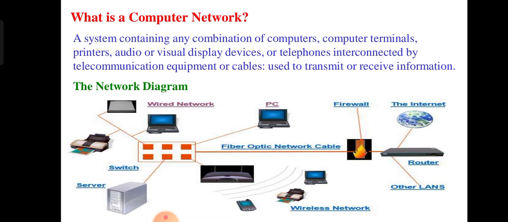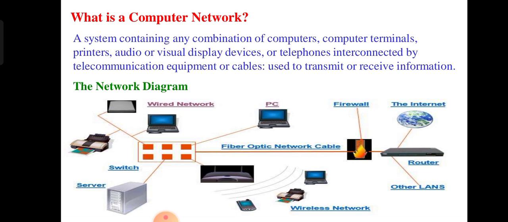In this diagram we use wired communication as well as wireless communication. In the wired part we use a switch, servers, some personal computers, a laptop, a printer, and mobile phones also. On another side we have routers, and we use networks as well as firewalls.